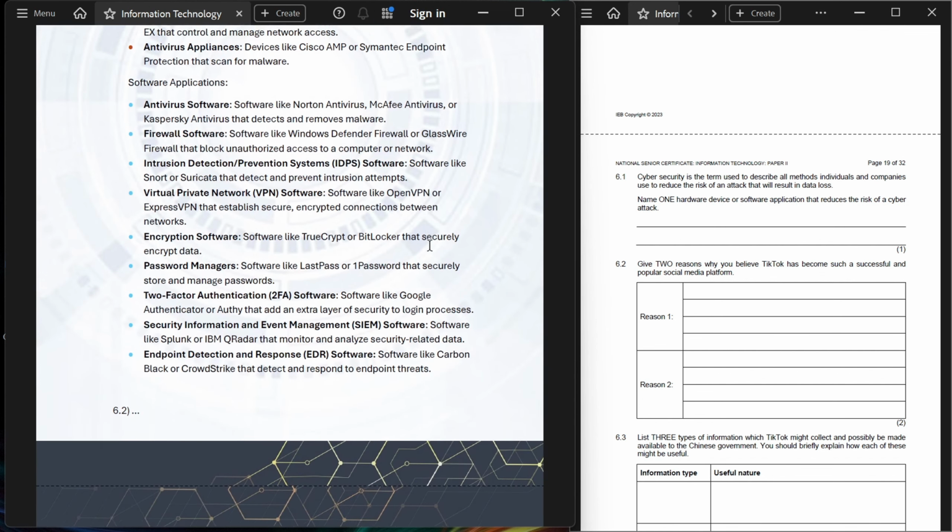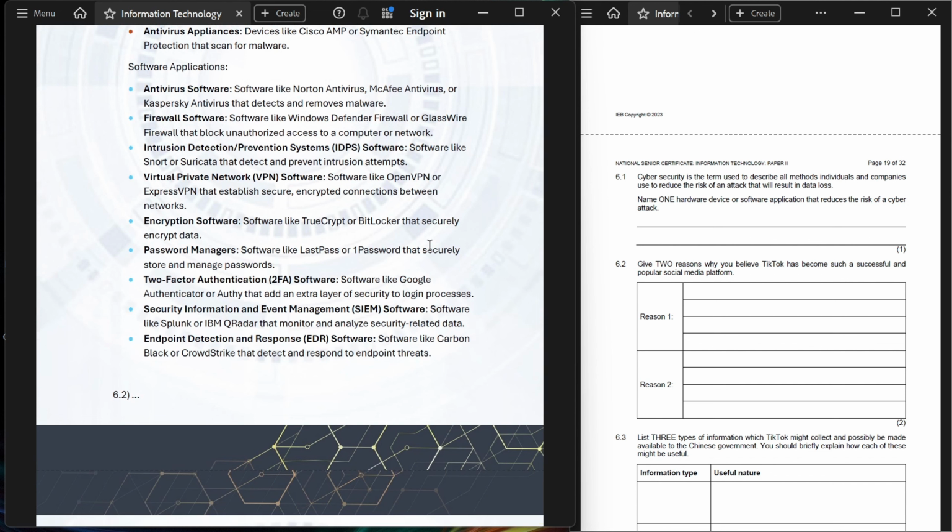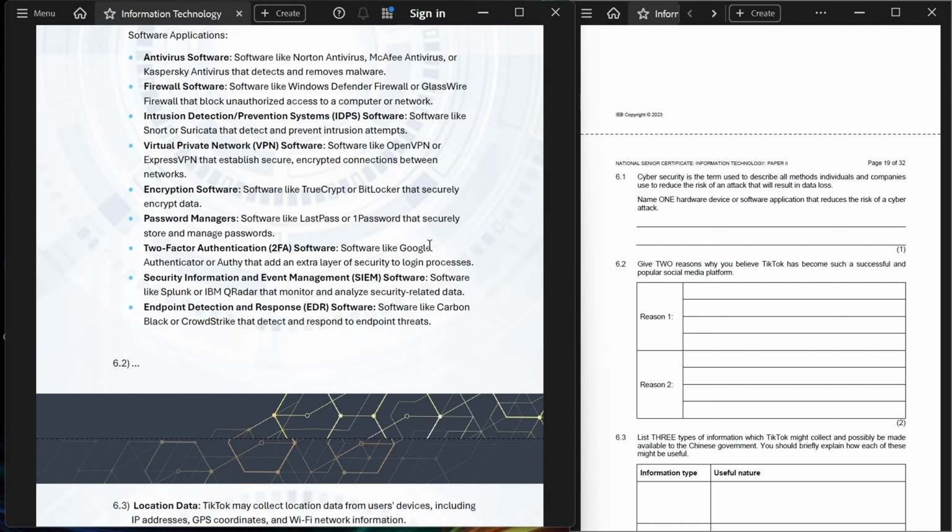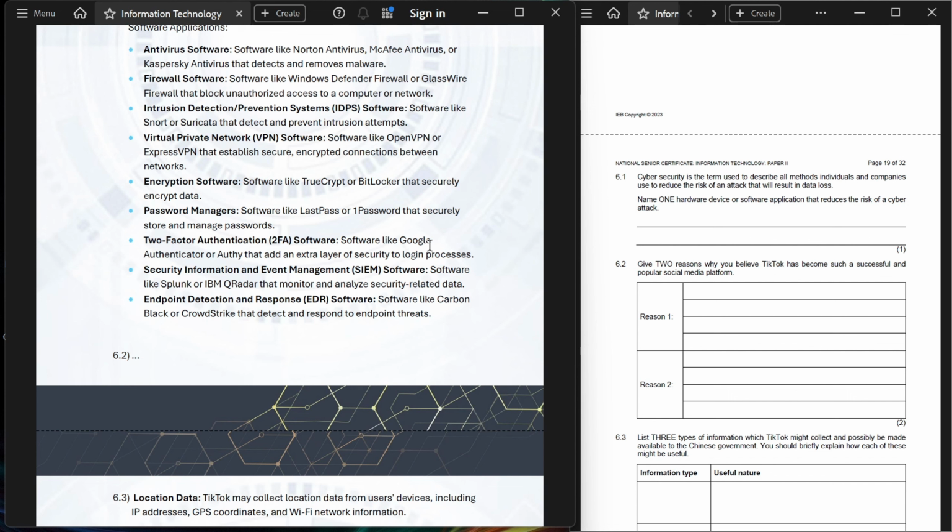Now then, 6.3. List 3 types of information which TikTok might collect and possibly be made available to the Chinese government. You should briefly explain how each of these might be useful. The answers. Information type. The information type could be location data. Location data. TikTok might collect location data from users' devices, including IP addresses, GPS coordinates, and Wi-Fi network information.